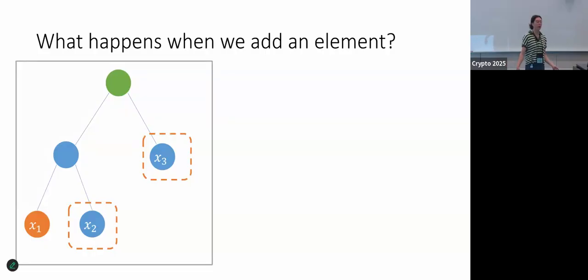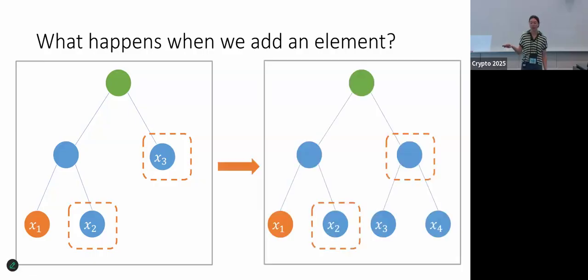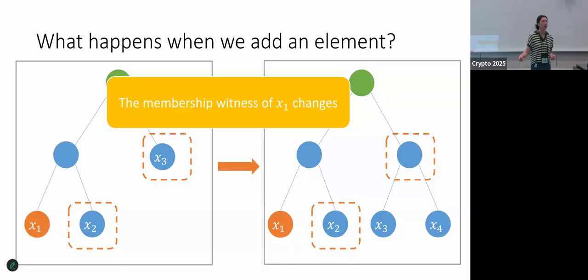In our setting, we care a lot about what happens when we add an element, because if somebody's membership proof changes, it means that someone has to go and redistribute these fresh proofs to everyone. So this is quite costly. With Merkle trees, if we add an element, the membership proofs very often change. Before, X1 had this membership proof shown, and we can see that when we added X4, it changed. In fact, for Merkle trees, if you add an element, nearly all other elements' membership proofs will change. So while Merkle trees have a short commitment and fairly short membership proofs, they don't do so well in terms of the number of witness changes.